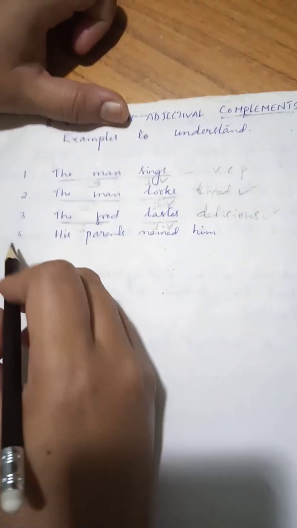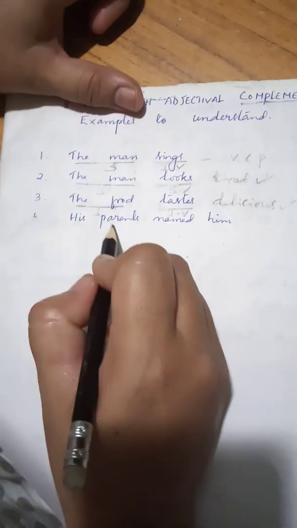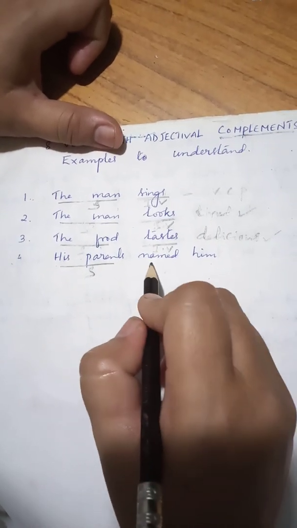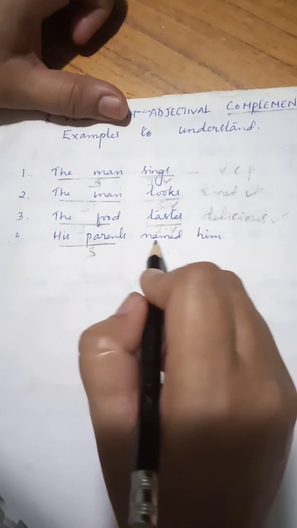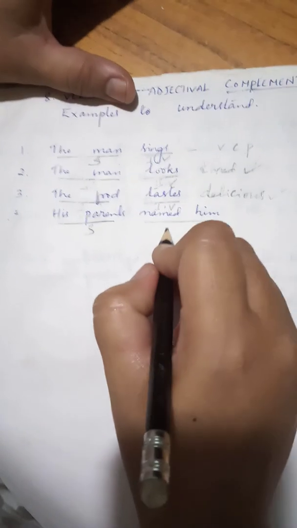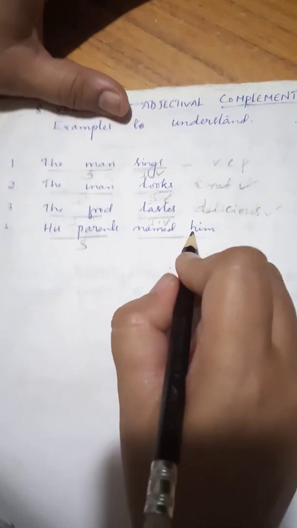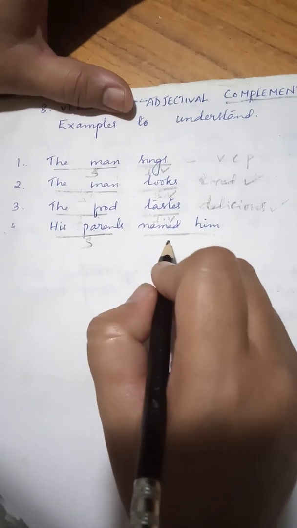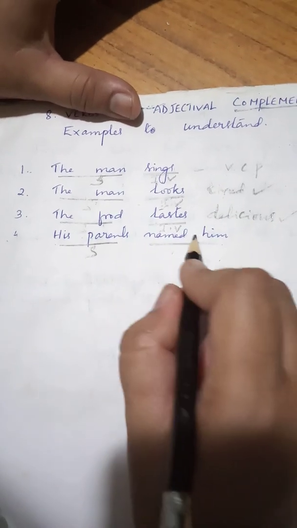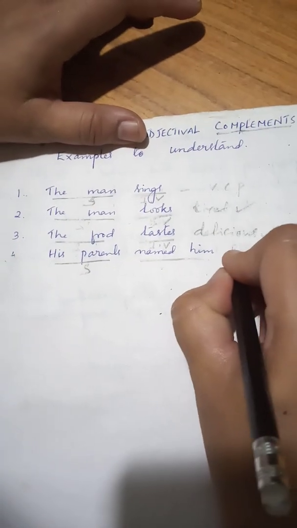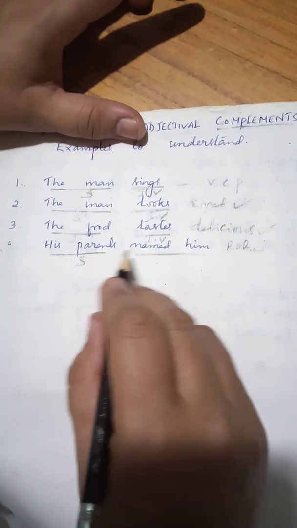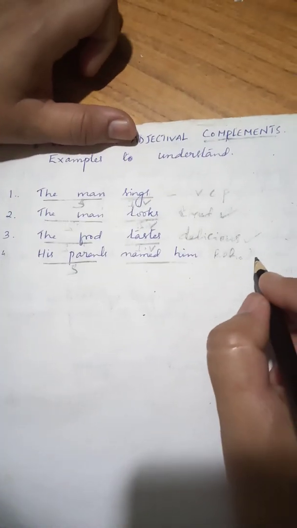Yes. Now the last one, here the subject is his parents, named him. Now here we have the predicate, his parents named him. Of course we do have an action here, named him, and we also have an object. But is it making a complete sense? No, it is not. It is not giving us a complete sense. His parents named him what? Then we need one more word. For example, Rahul. Right? So if I use this, his parents named him Rahul, then the sentence becomes complete.